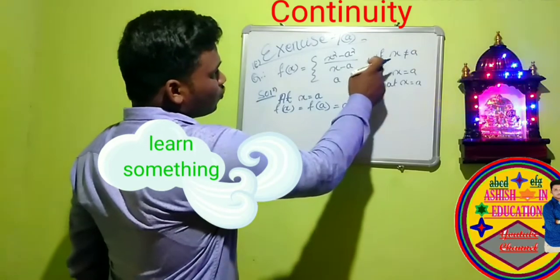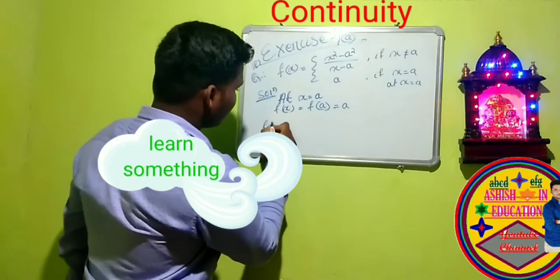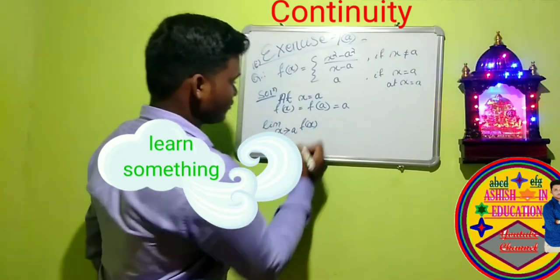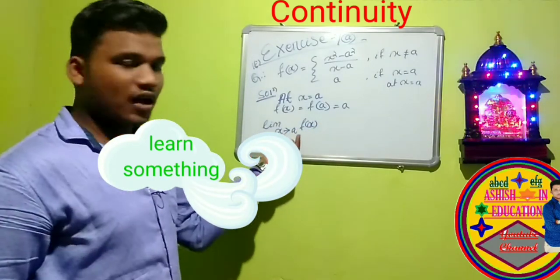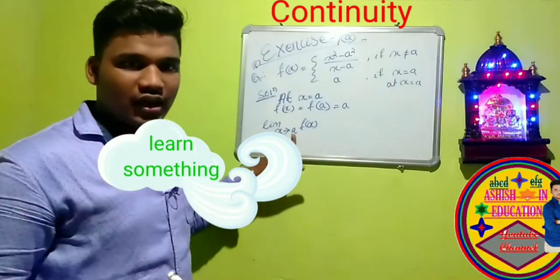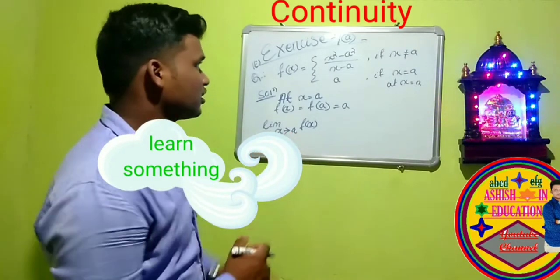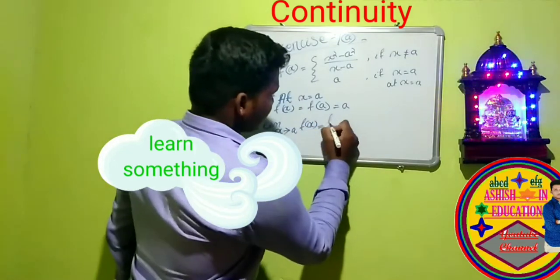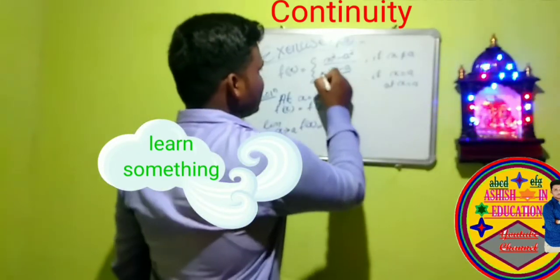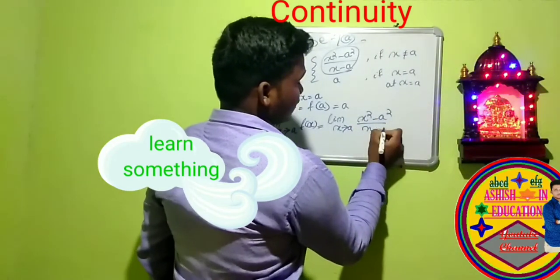Now when x does not equal a, that means limit x tends to a, f of x. When limit x tends to a, that means x is not equal to a. a may be less than x, a may be greater than x. So in this case, limit x tends to a, the value of f of x is x square minus a square by x minus a.